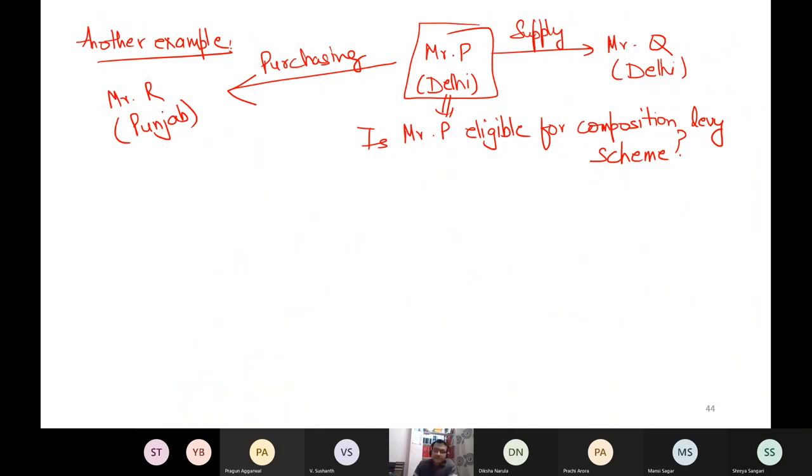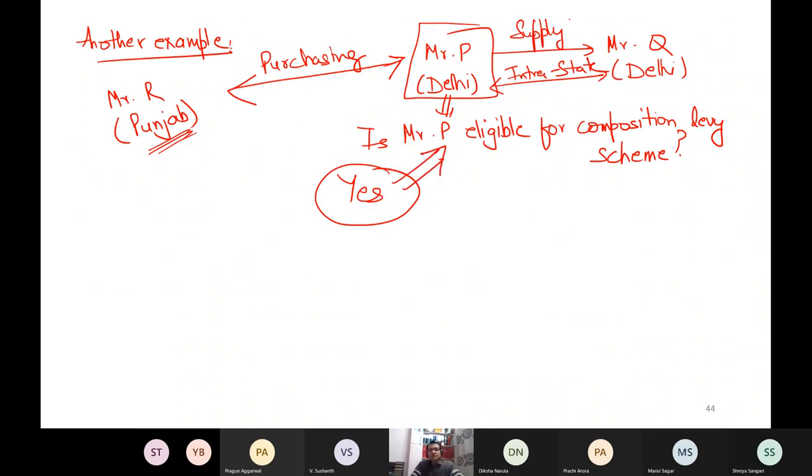Answer is yes, he is eligible. Why? Because his inward supply may be interstate, doesn't matter. But my outward supply must not be interstate. So my outward supply is intrastate, happening within same state. So it does not matter whether I am purchasing from the same state or not. For the purpose of the composition levy scheme, this person is eligible to opt for composition levy scheme.